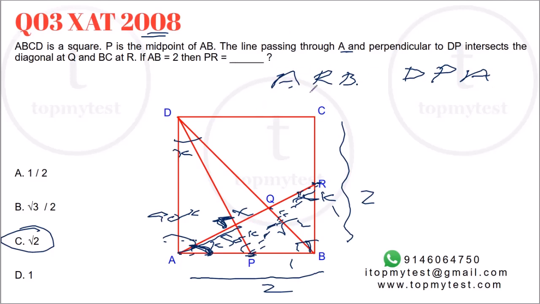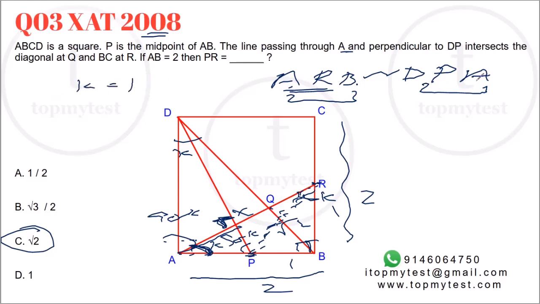So we can say that triangle ARB is similar to triangle DPA. Now, if you observe, AD is the same as AB, right? Why? Because they are two sides of a square, which means that the ratio of sides is equal to 1.